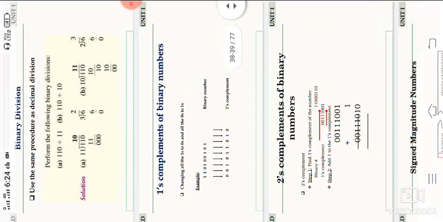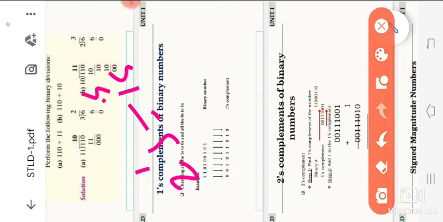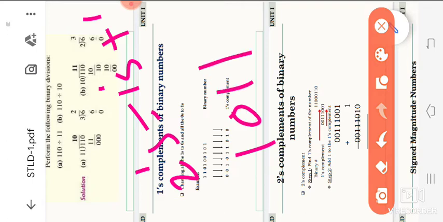Again, twos complement. Twos complement means ones complement, and then for the right hand side bit, the first bit, we are adding 1. So this is the one example I will solve. The example is 1 0 1 1 0.